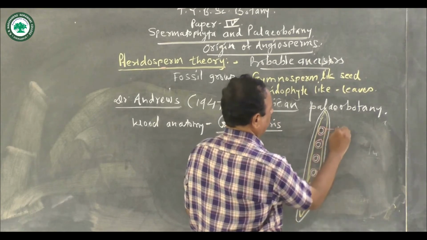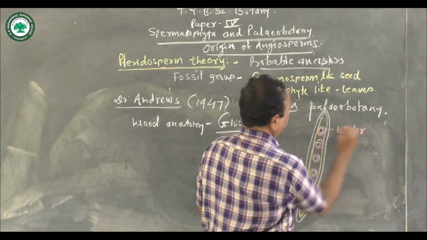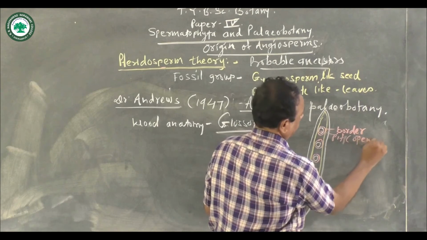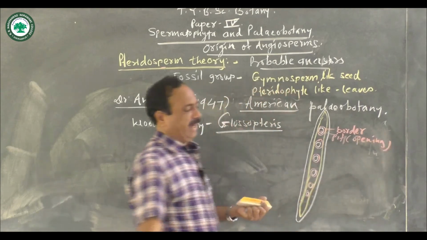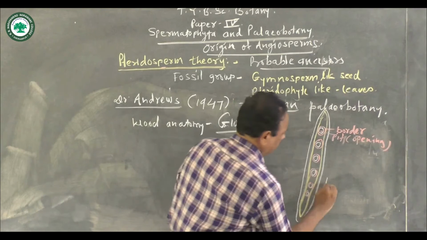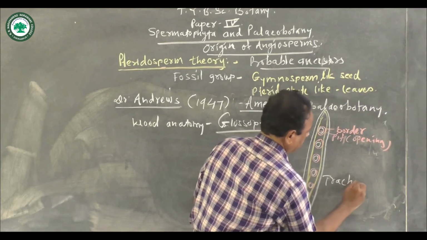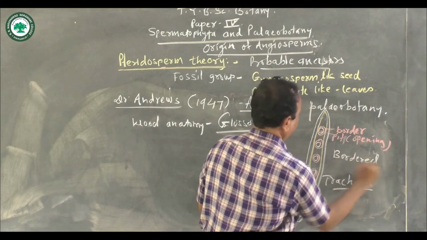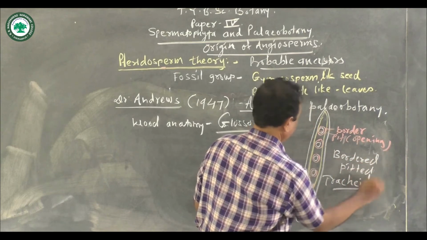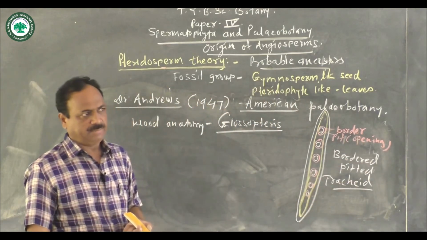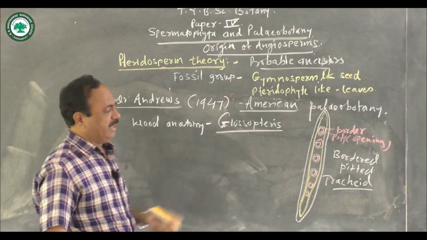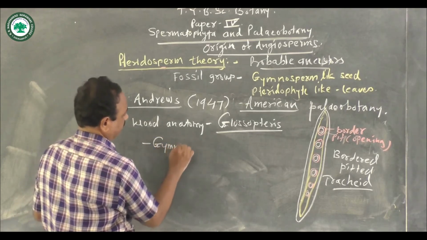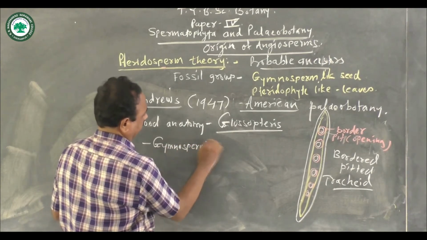So here, this is the border, and this is a pit. It is nothing but an opening, and such a tracheid is known as the bordered pitted tracheid. And this bordered pitted tracheid is a gymnospermic character.